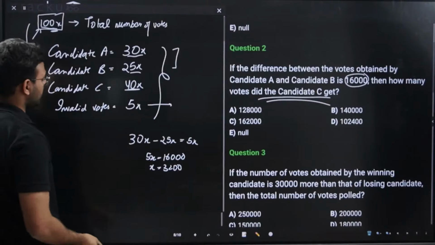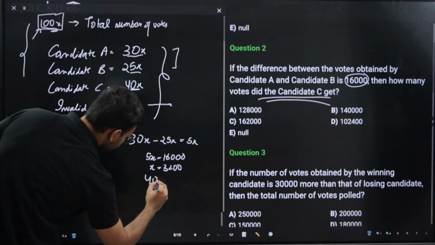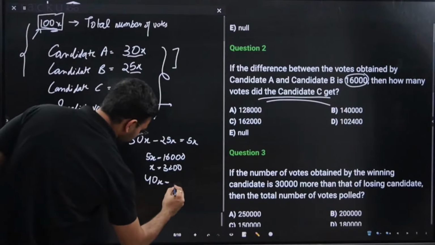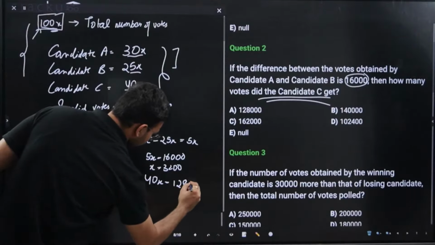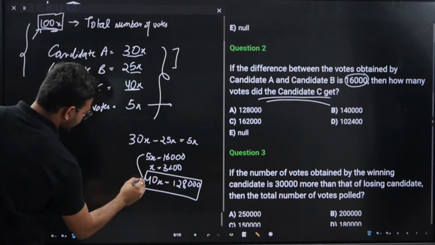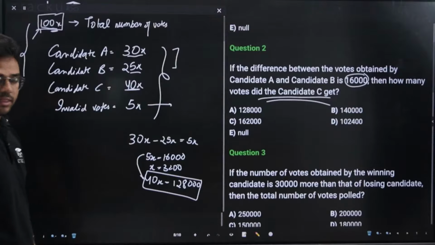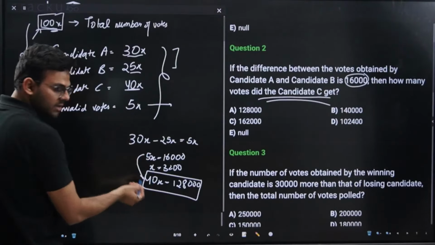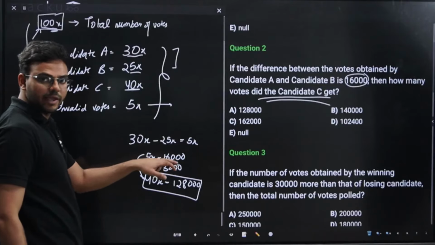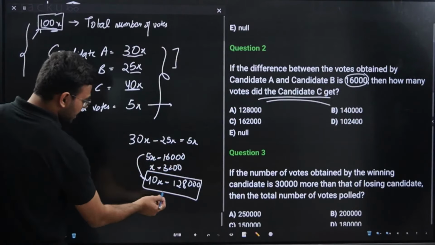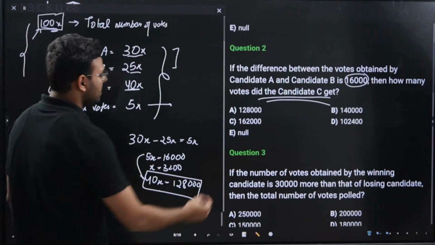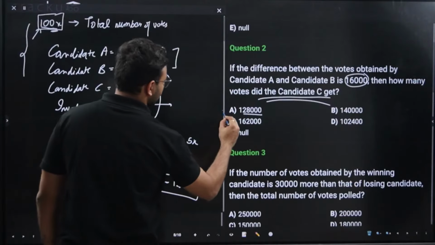And when x is 3200, 40x will be 3200 into 40, which is roughly 1,28,000. You can directly get this from here as well. If you know the value of 5x as 16,000, you can multiply both sides by 8. So 5x multiplied by 8 is 40x, and 16,000 multiplied by 8 will be 1,28,000. So 40x will come as 1,28,000. So the number of votes received by candidate C is 1,28,000, and therefore option A is the correct answer.